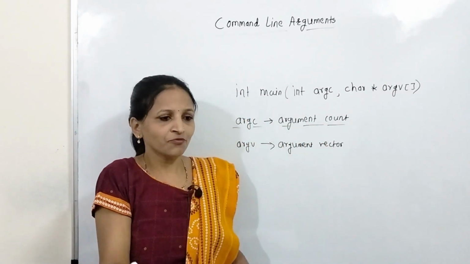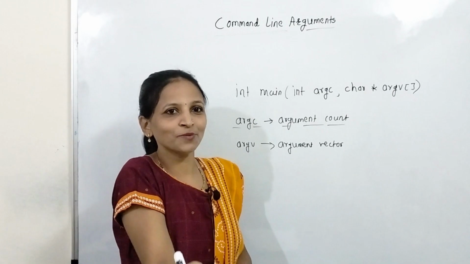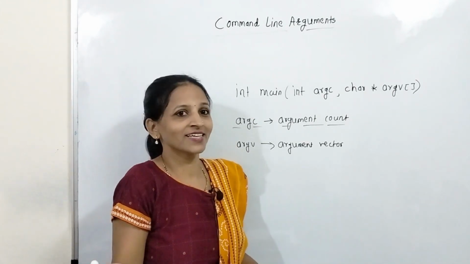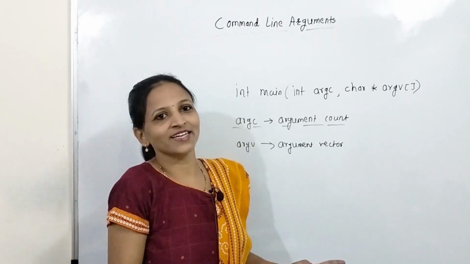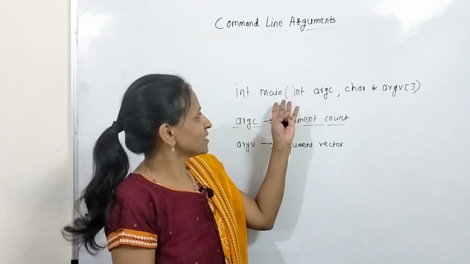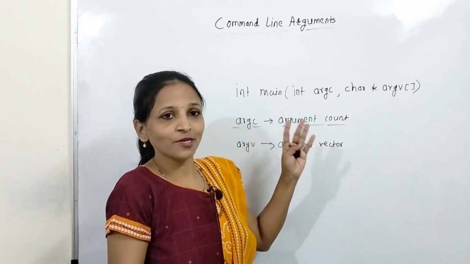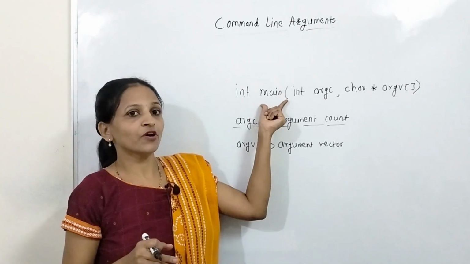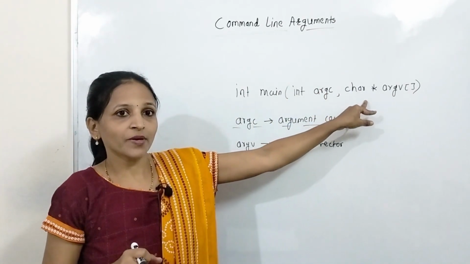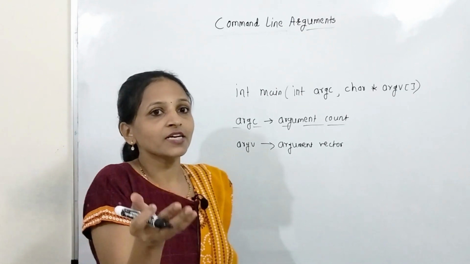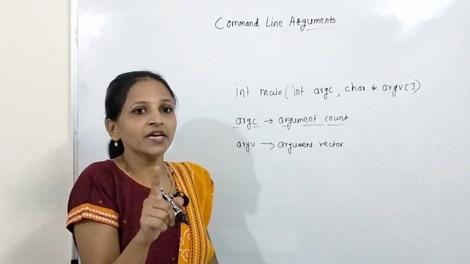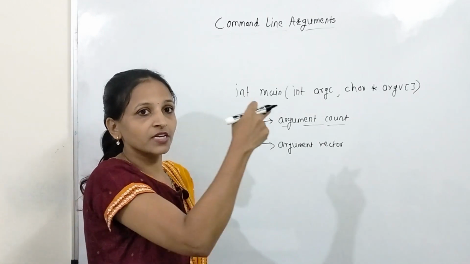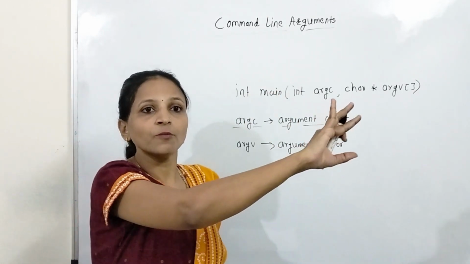Of course, if you are passing anything to main, there should be at least one argument, or 0 may be there. If you are not passing any argument to main, that means you are not calling that program. Because if you are using command line arguments in your program, then while running that program the first argument will always be the name of that program, because you are running that program with the help of the command prompt.